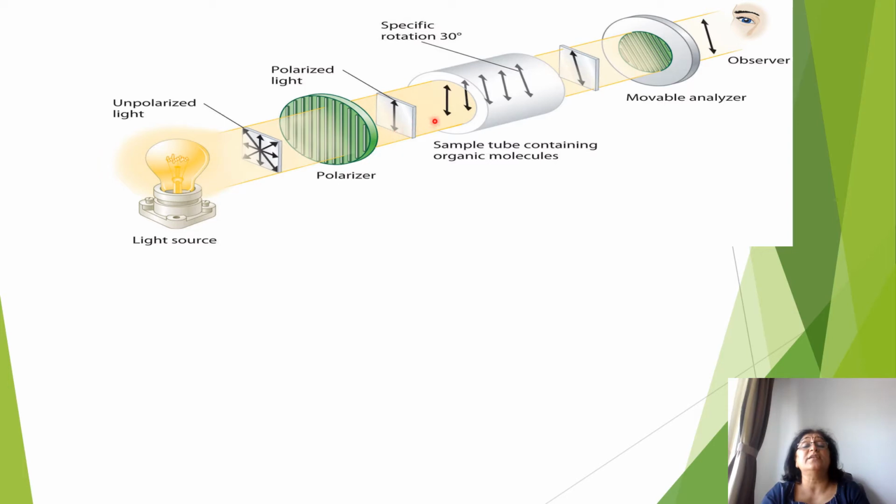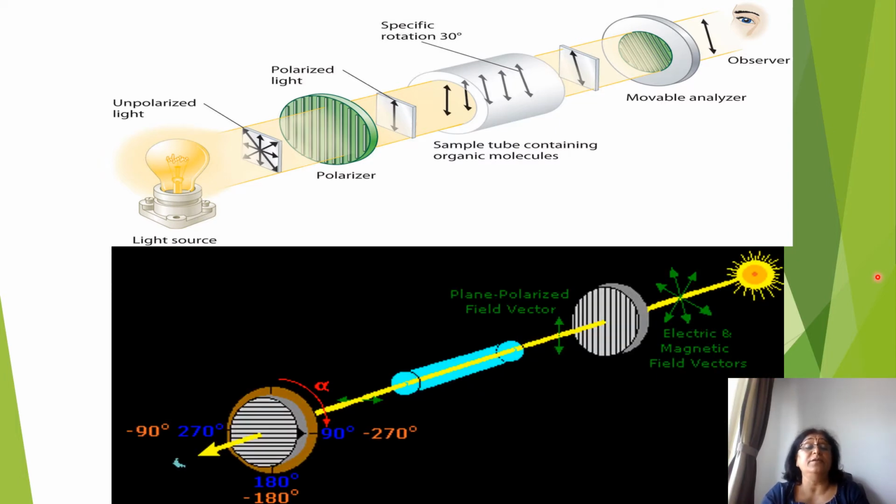When this polarized light is passed through the tube containing organic molecules, it rotates the light in the right direction or in the left direction. So if it rotates in the right direction, the organic molecule is dextrorotatory. If it rotates in the left direction, the molecule is levorotatory. So that is how, with the help of the polarimeter machine, we can find out the angle of rotation.